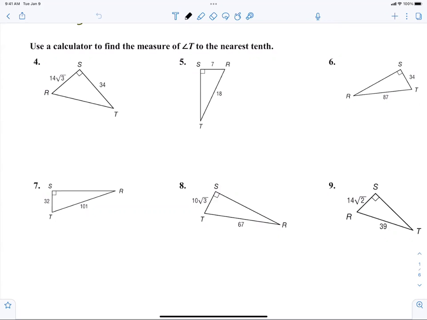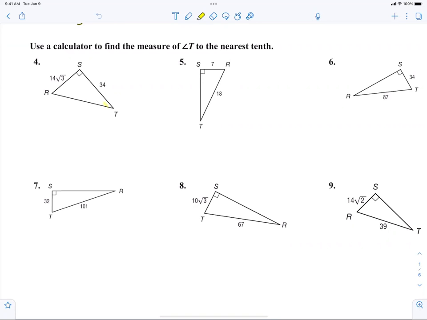Now, what I want to show you is the power of the calculator. The only time we know anything about angles so far is from the 30, 60, 90 and the 45, 45, 90. We can figure things out based on those. Now we can figure out the measure of all angles of a right triangle using trigonometry. And what does that mean? For example, I'm trying to find angle T.